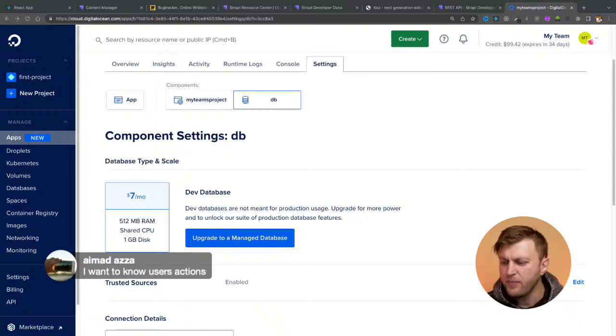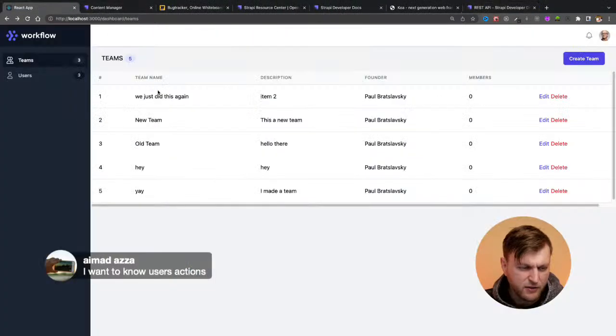And I don't know what you mean by users actions. Like what do you mean like users actions? Give me some examples of what a user action would be. Yeah, let me know. But anyway, back to the application here.